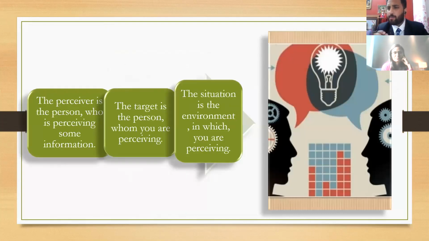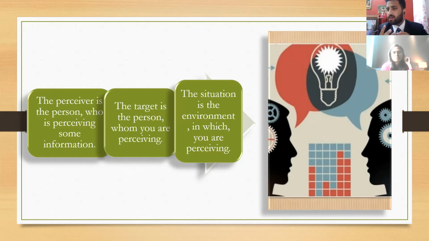So Pooja, let's take a situation. When I see a person who is playing football, in that situation, who is the perceiver? I will be the perceiver, who is perceiving that information from that person. And the target will be that person playing football, whom I am perceiving.